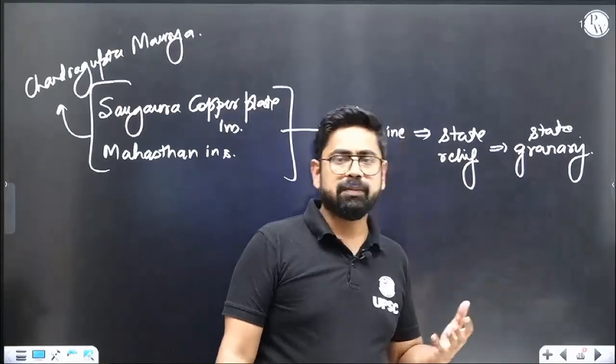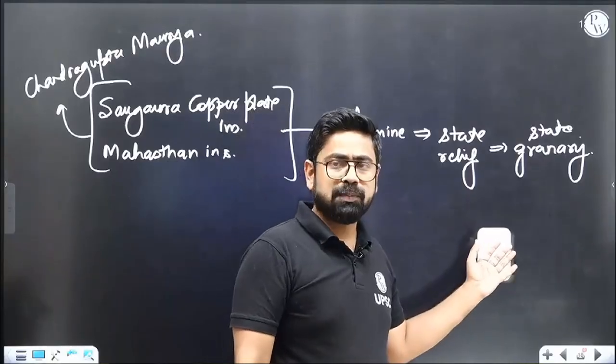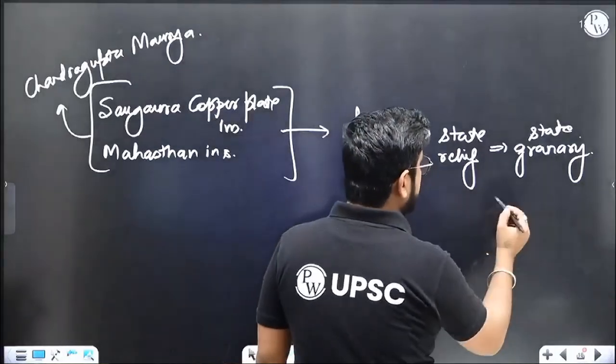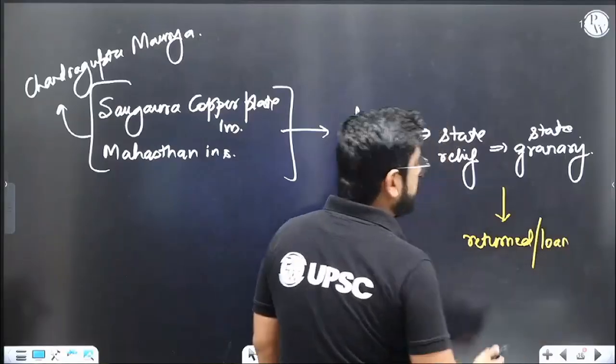It is not that this is only for namesake, that it's a welfare state, you are all my children, but you can die wherever you want. No, that is not the case. If there is famine, there is a concept of state relief, there is a concept of the state granary from which grain will be distributed. Though one thing again we would like to add here, that it has to be returned. It has to be taken as a loan, not to be returned immediately, but whenever possible.